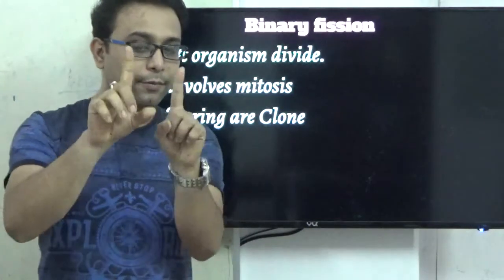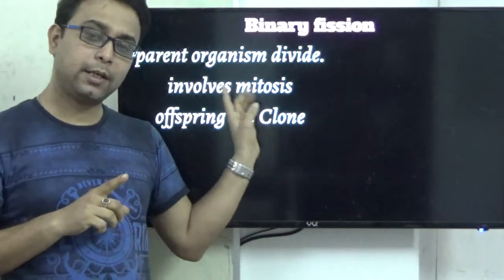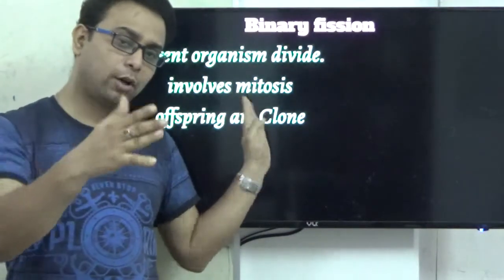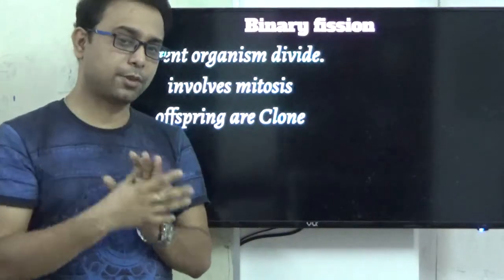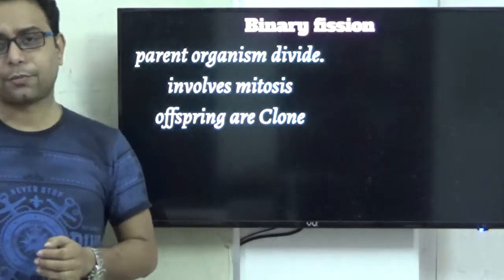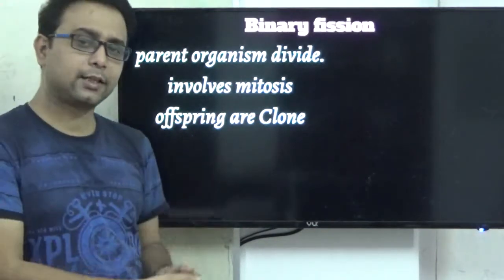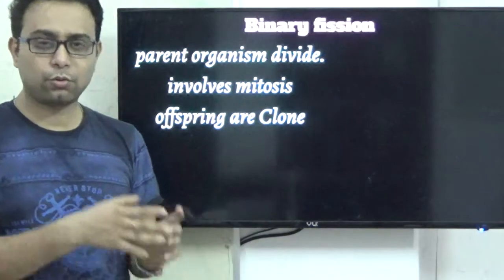Right? Very important question: what type of division is involved? It is mitosis, also you may get amitosis, right? So both options may be right in the case of binary fission. But the offspring are clones, so they are genetically and morphologically similar to their parents.